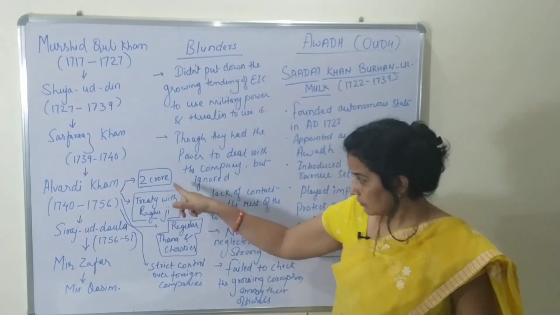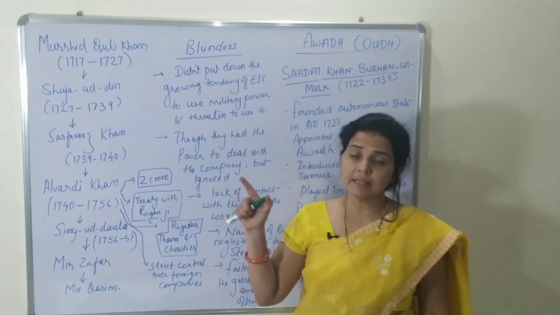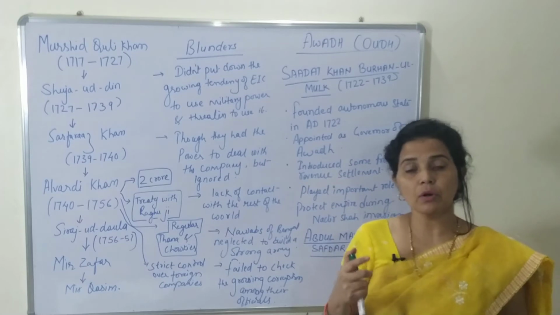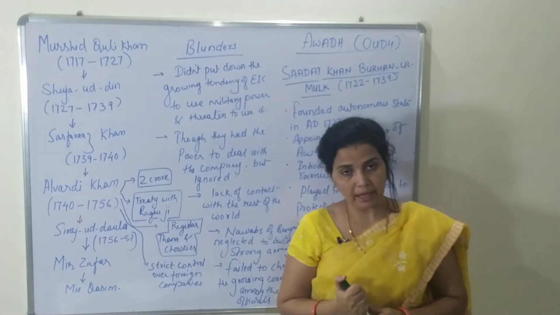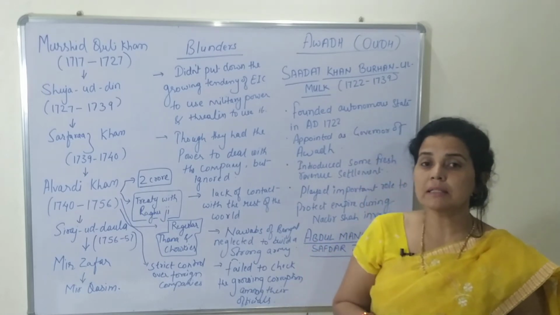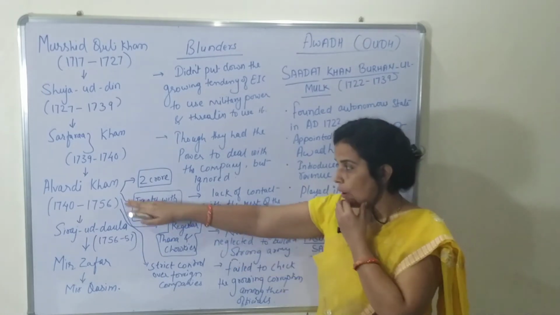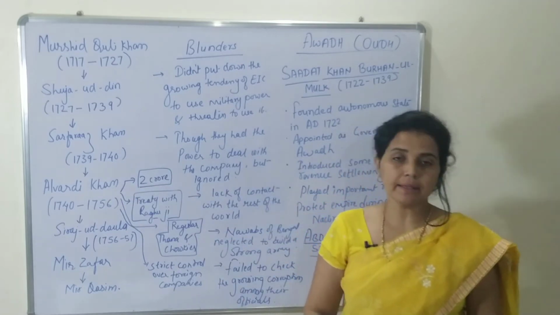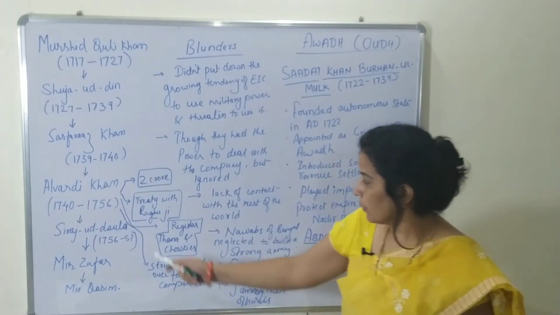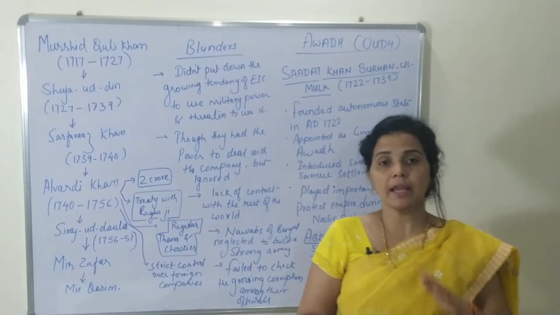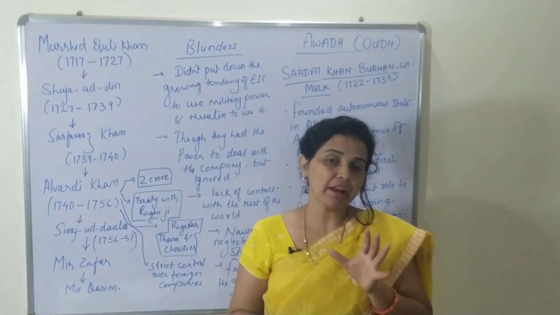First of all, he sent 2 crore rupees to Muhammad Shah Rangila, who was the Mughal emperor at that time, so that he could get official acceptance from the Mughals that he is the Nawab of Bengal. Finally he got that acceptance. During his reign, the Marathas invaded Bengal 5 times.